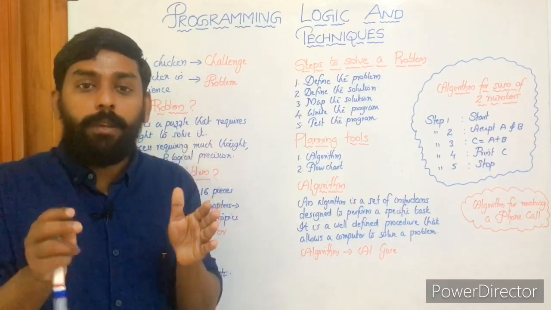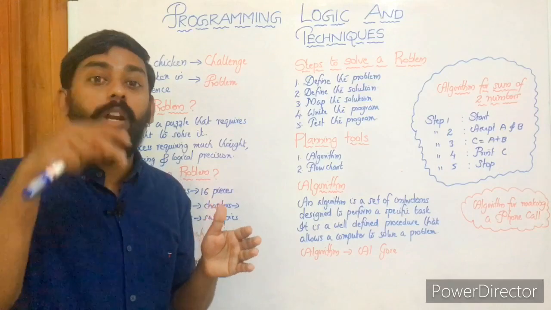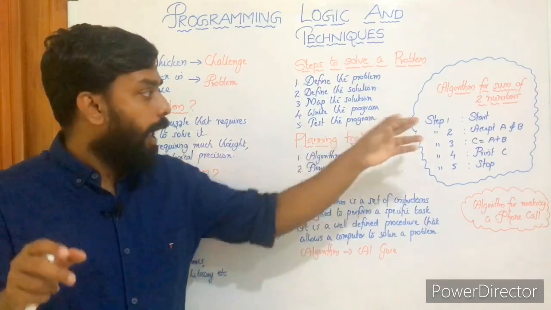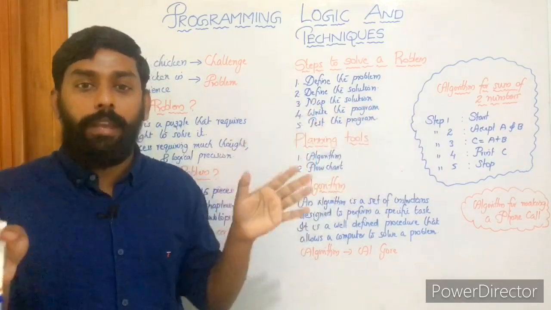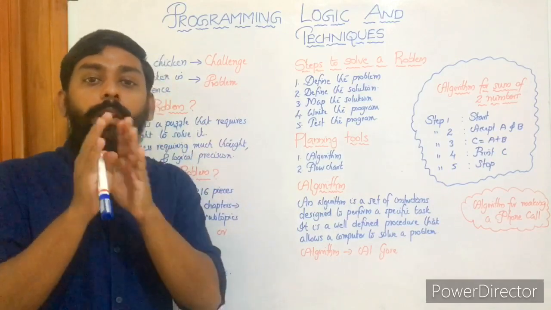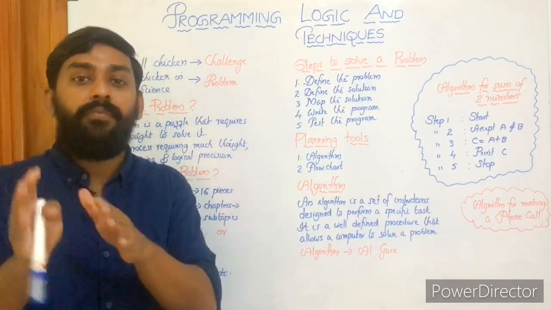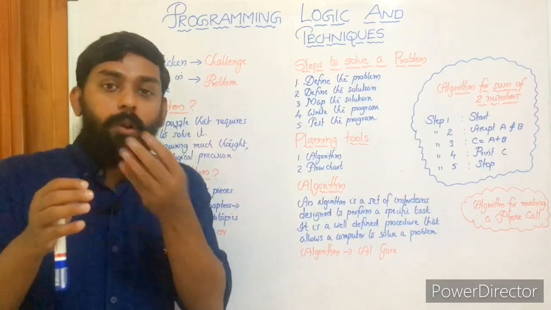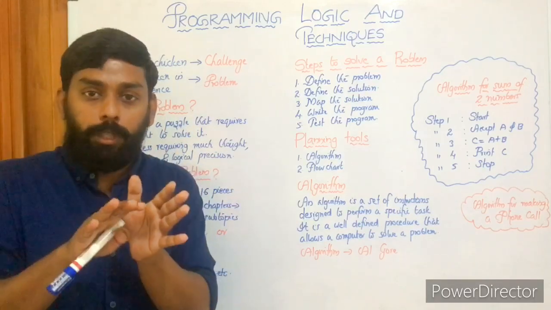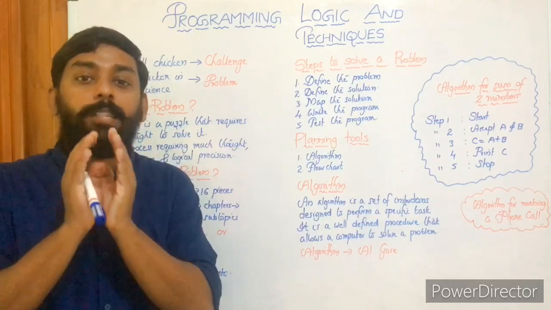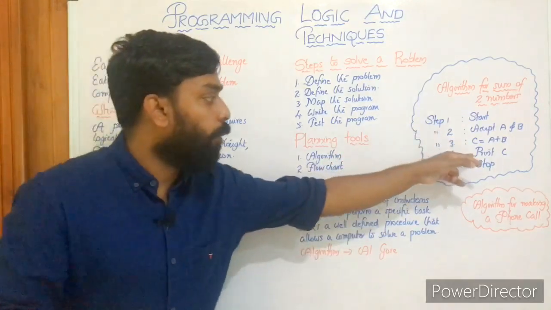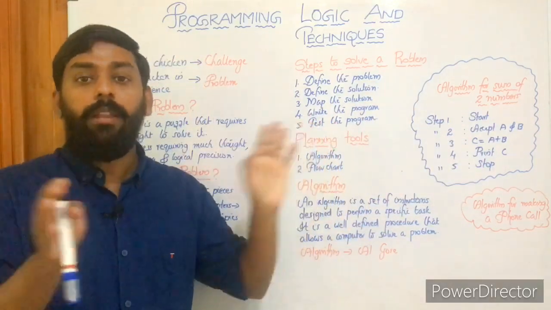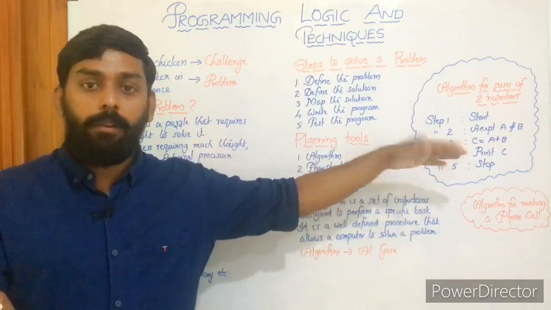Not only adding two numbers, you are storing the result in a third variable. Okay, A and B are variables and C is also a variable. So in C, we are storing A plus B, that is 2 plus 3, 5, right? So C has 5. And as a software, you don't have to keep it with you, right? It has to be displayed. It has to be printed. So what we are doing is printing. Finally, stop. Print 5. Okay, then stop.